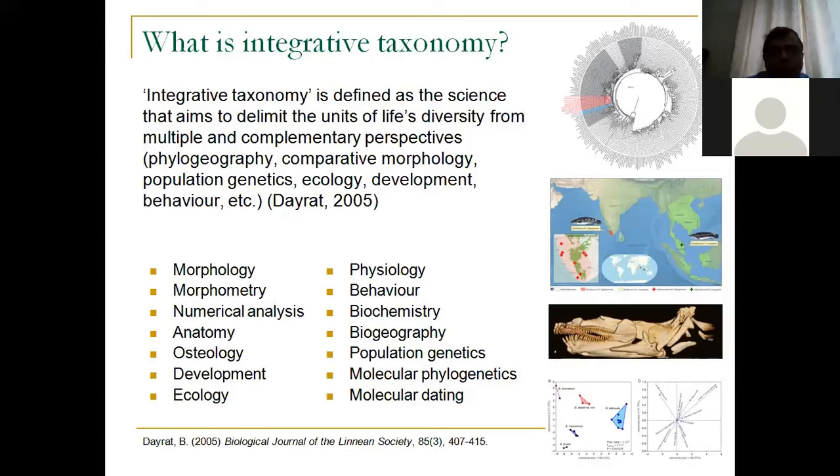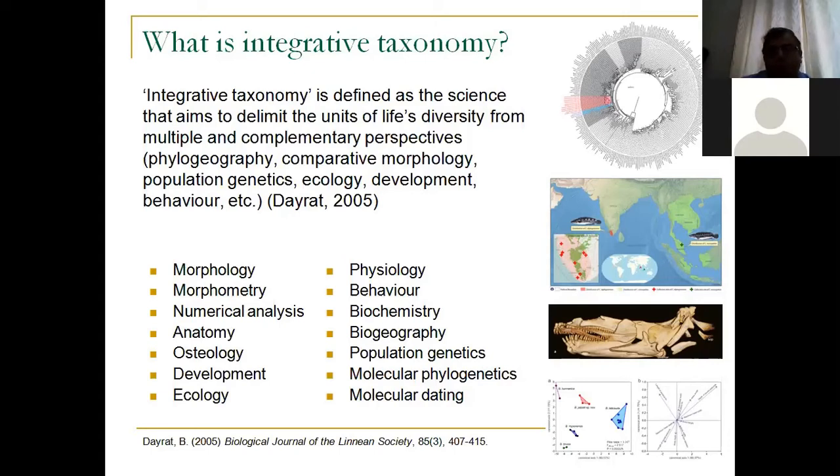So you look at morphology, anatomy, osteology, development, ecology, and behavior of an organism, you look at biogeography, you look at population genetics, you look at multiple different things at the same time, and then you take a decision. So you don't take a decision of delimiting a species or a taxon solely based on one line of evidence, but you look at multiple evidences and then you take a decision. So that was the main proposal for integrated taxonomy.